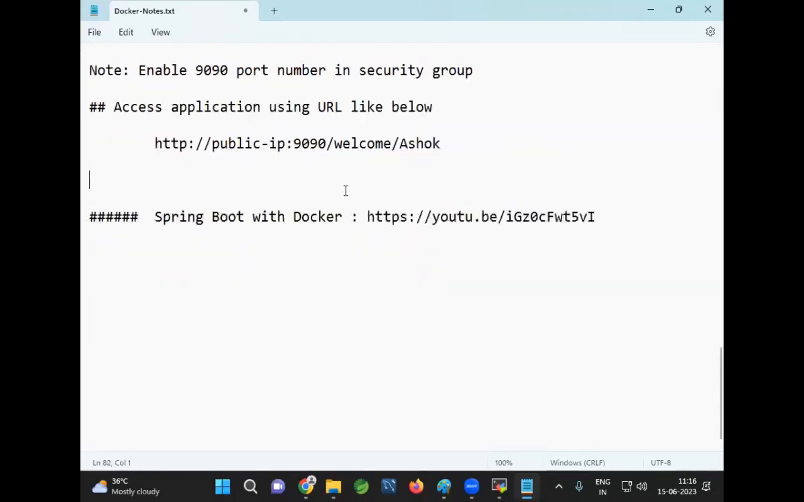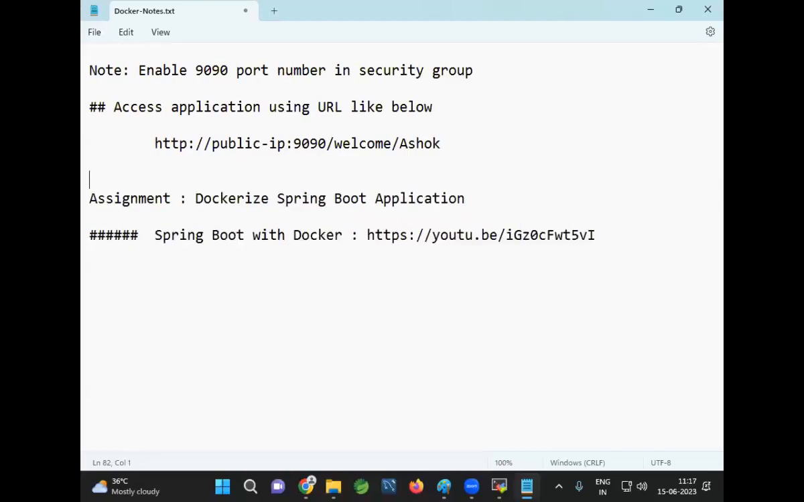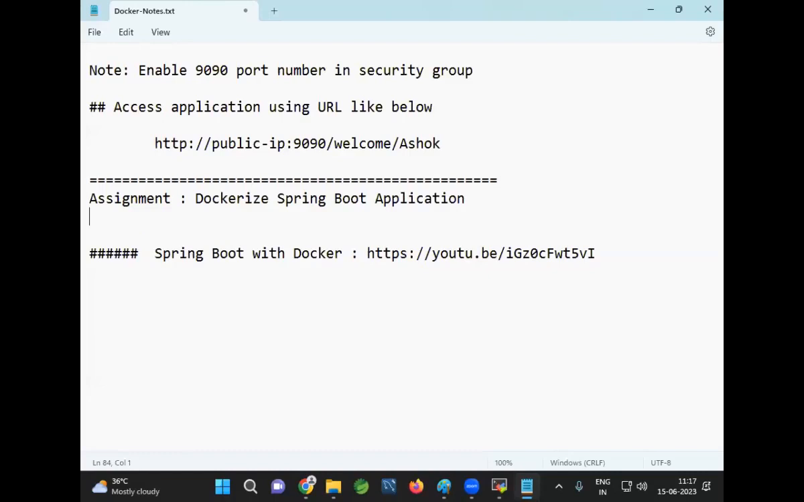Okay. So, task assignment for you: Dockerize a Spring Boot application. Guys, all of you watch that video and complete the Docker practice.